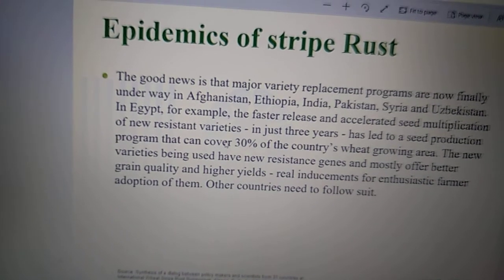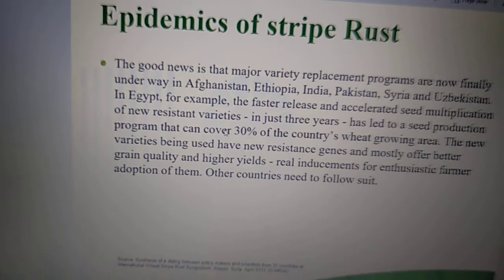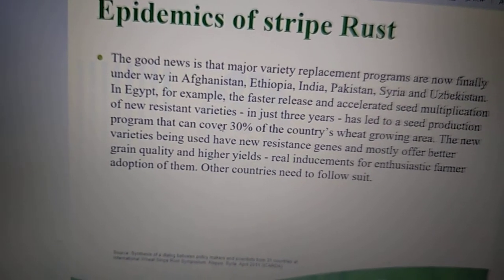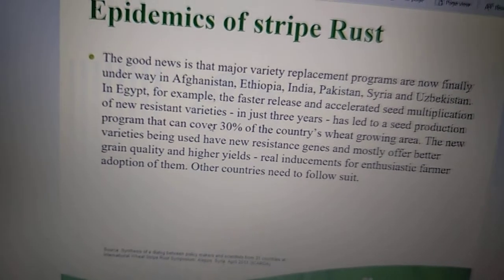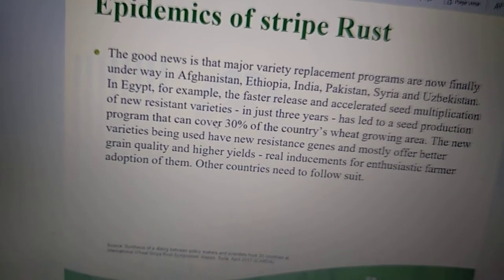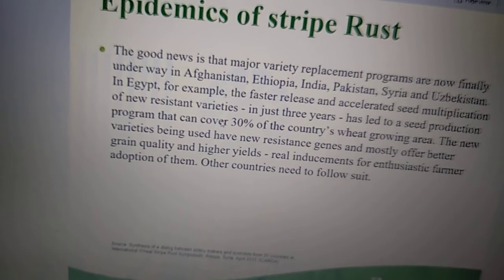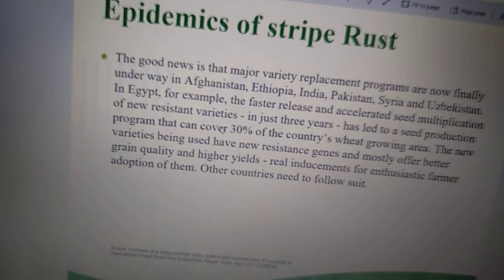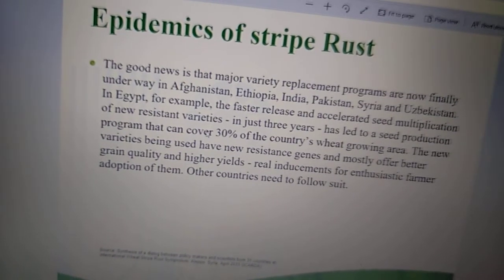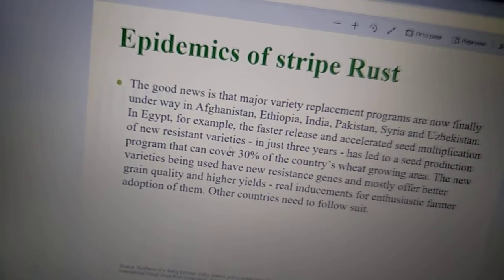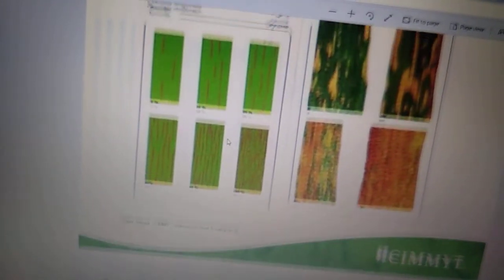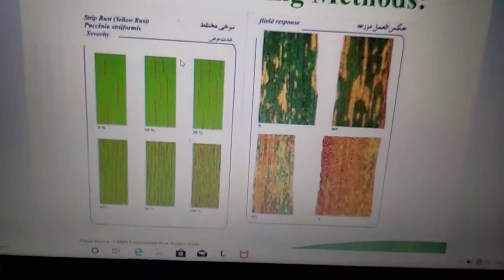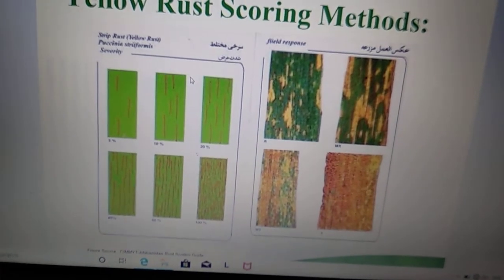Epidermis of the stripe rust. The good news is that major variety replacement programs are now finally under way in several countries that study these stripe rusts. Wheat. These are the pattern of the stripe rust.